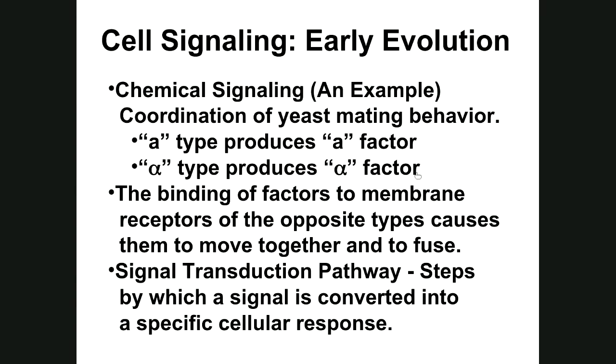The binding of factors to membrane receptors of the opposite types causes them to move together and to fuse. So when A type produces A factor, there are binding sites for A factor on the alpha cell, and it will home in on the source of the A factor. Now, when the alpha cell produces alpha factor, there are binding sites on the A type for alpha factor, and it will also seek out the source of alpha factor. So they're drawn to each other, seeking out the source of the factors.